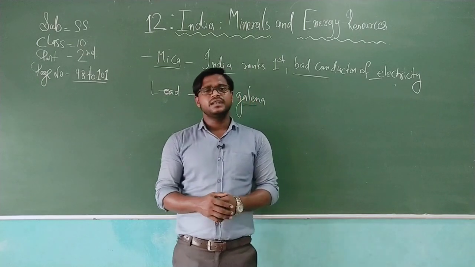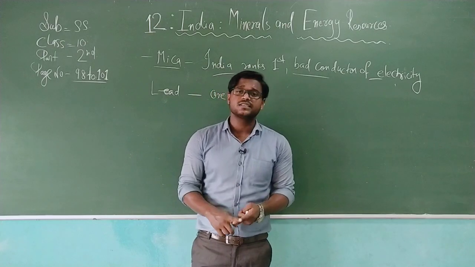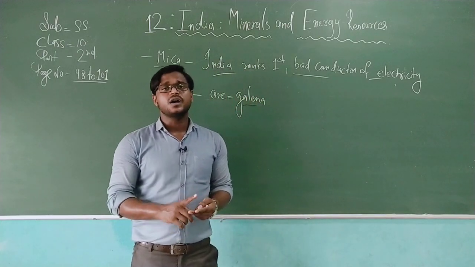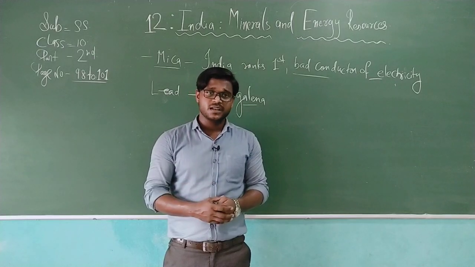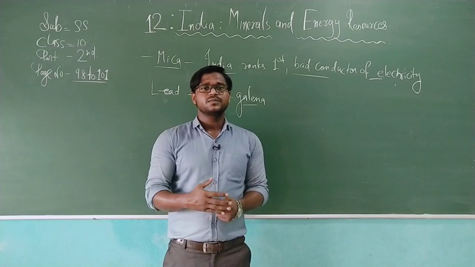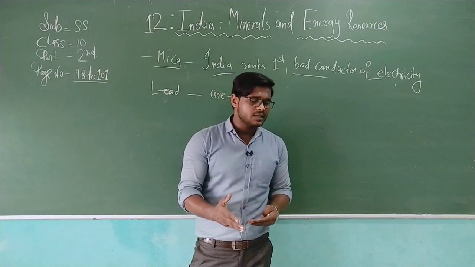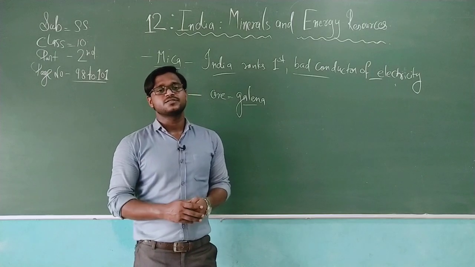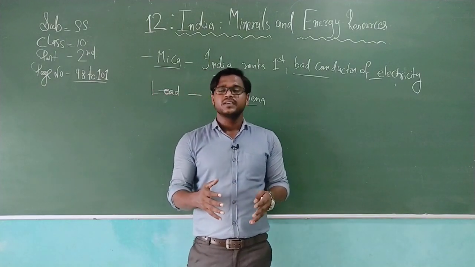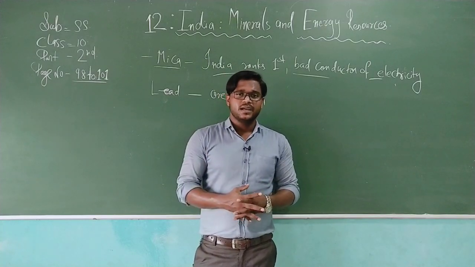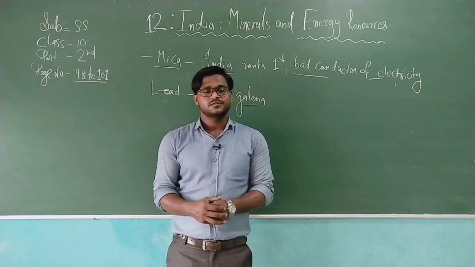Now where is this found in India? You can easily say that lead is found in Rajasthan. Apart from Rajasthan, you can go to Andhra Pradesh, Tamil Nadu. It is also found in West Bengal, as I made you understand, same as mica. Furthermore you will get lead in Madhya Pradesh, Uttar Pradesh, Odisha, Maharashtra, and also Sikkim states too. Therefore lead and mica are produced in India sufficiently, meeting the demand comfortably for the people.